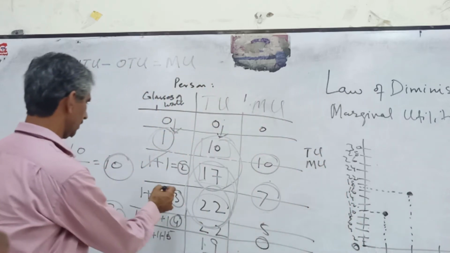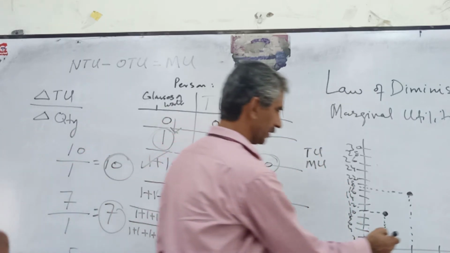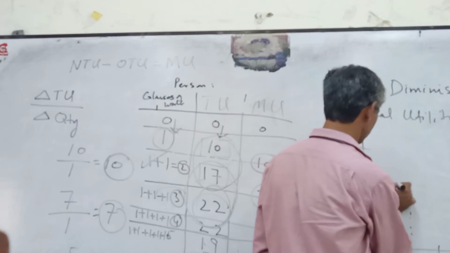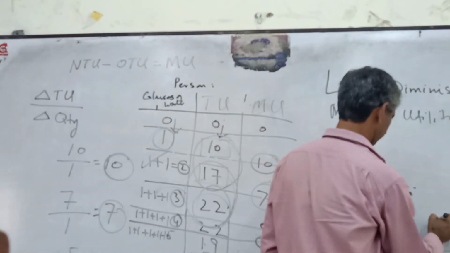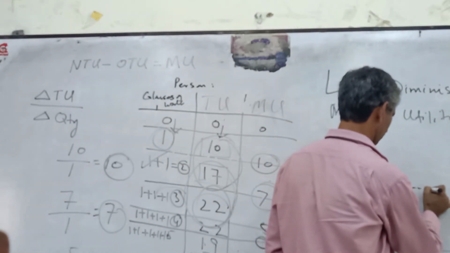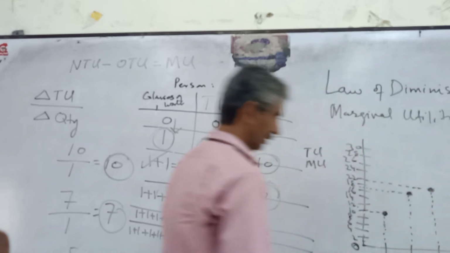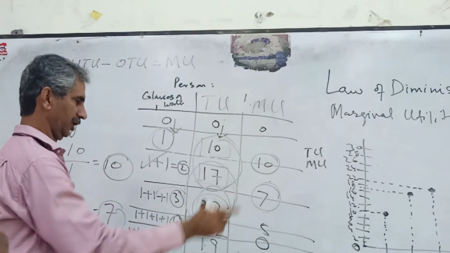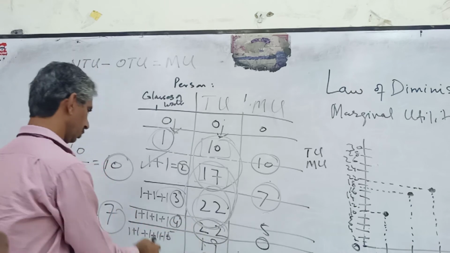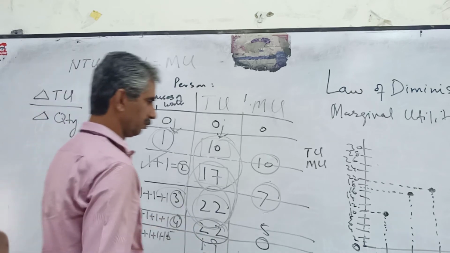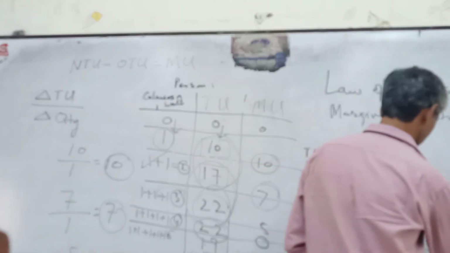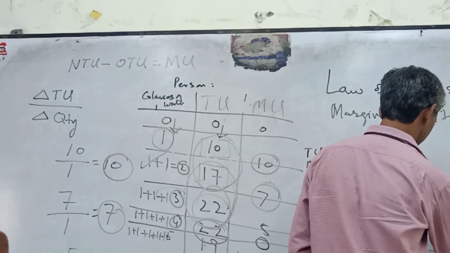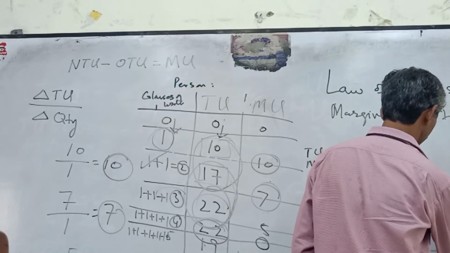When the person has consumed the third glass of water, what is the total utility? 22. You can see the speed of the rising. When the person has consumed the fourth glass of water, what is the total utility? Same, 22.